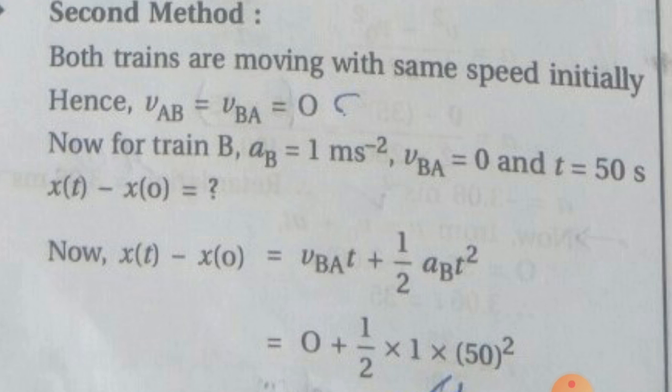As both trains are moving with the same speed initially, VAB equal to VBA equal to 0, that is the relative velocity. Now for train B, AB is equal to 1 meter per second square, given in the data. That is, acceleration of train B equal to 1 meter per second square. VBA equal to 0 and t equal to 50 seconds given for train B.